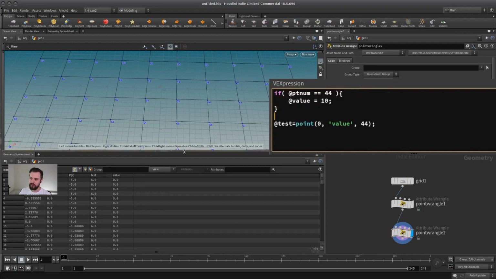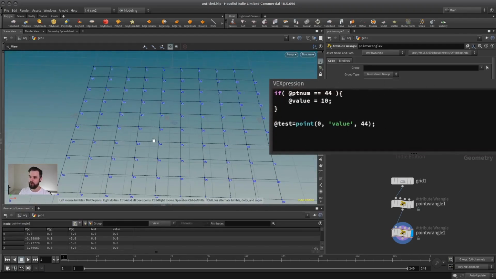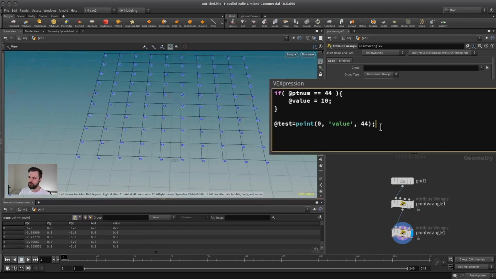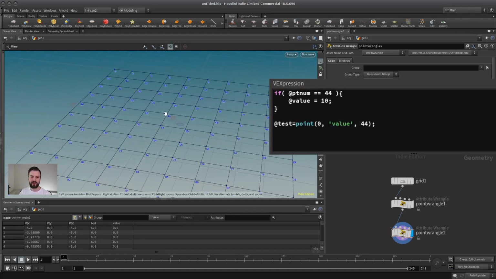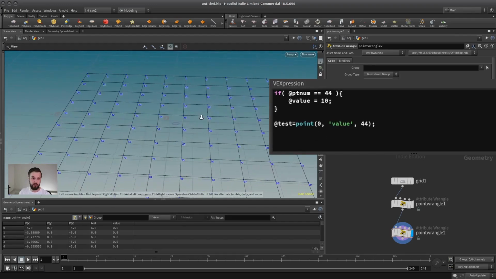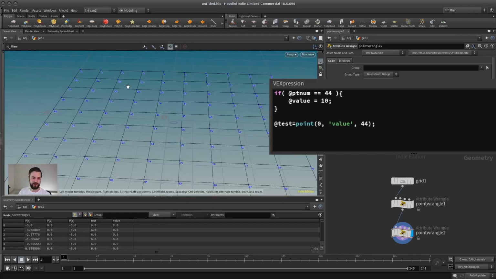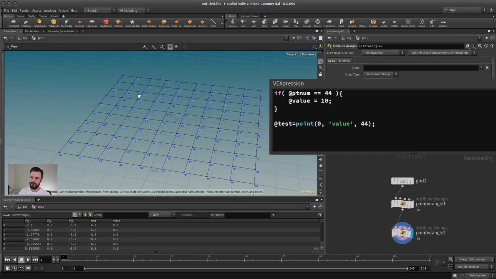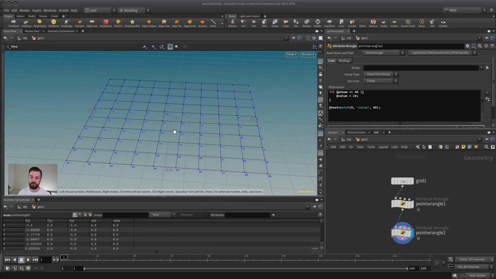So in other words, anything you do in here will only basically happen at the very end. You cannot assume that what you change in here will materialize itself during the execution. I know that's a bit abstract, but there are cases where you need that. So just keep that in mind. If you run into this kind of problem, this is totally normal and it's not your fault. It's just that the parallelization of this whole thing results in this, that only at the end the result is collected. So you can't change something and then read it back in during the execution, at least not on another point.